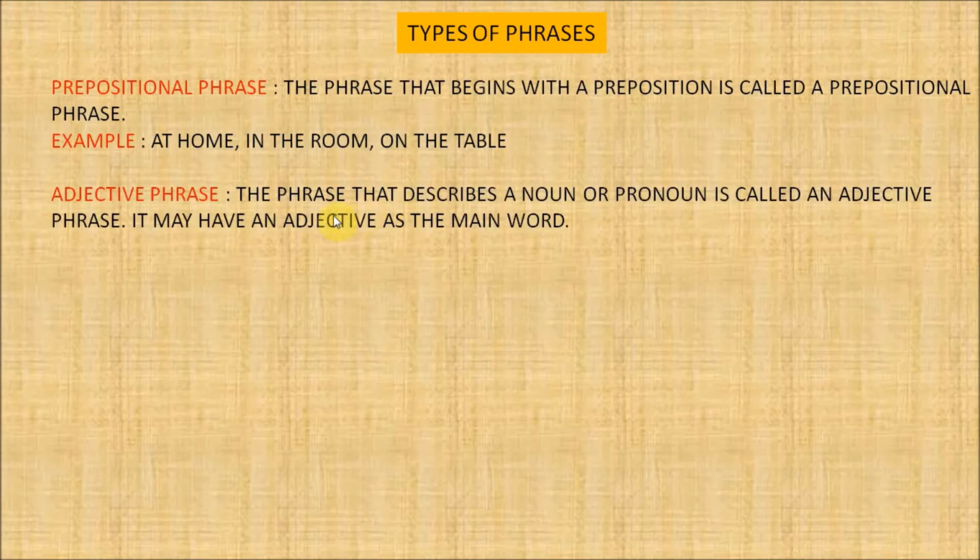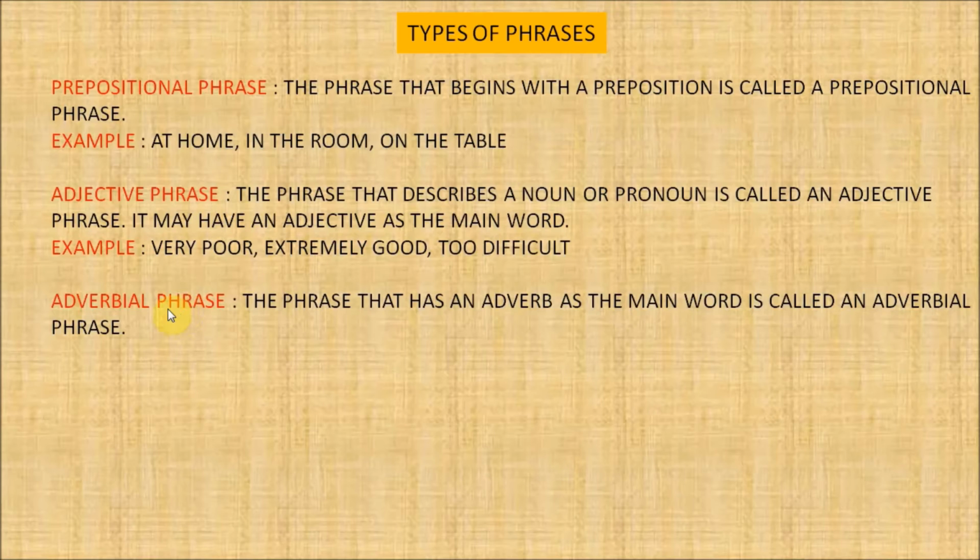Now let's see the fourth type of phrase, that is adjective phrase. The phrase that describes a noun or pronoun is called an adjective phrase. So what is adjective phrase? An adjective phrase is a phrase that describes a noun or pronoun. It may have an adjective as the main word. For example, very poor, extremely good, too difficult, etc.